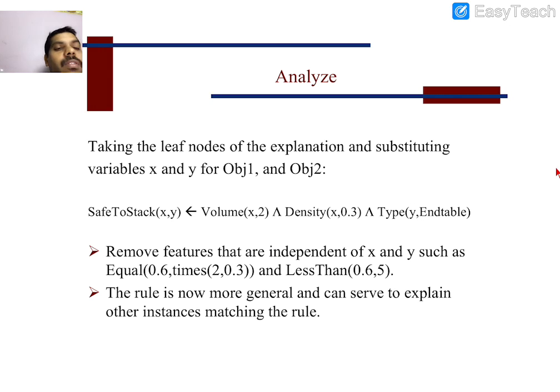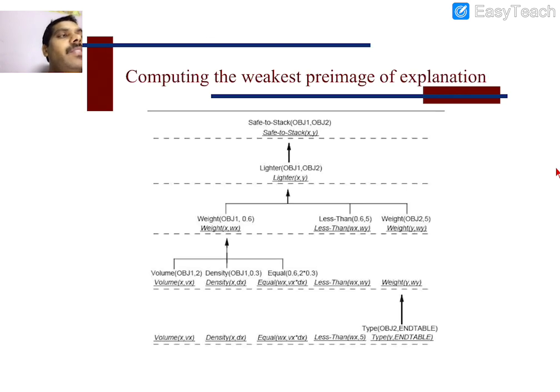For that, we are going to remove the features that are independent of x and y, such as equal, times, less than. These are features which we have observed do not make any difference while deciding whether x can be placed on y. The rule is now more general and can serve to explain other instances matching the rule. So based on the target concept, we analyze which features are considered for deciding whether x can be placed on y.